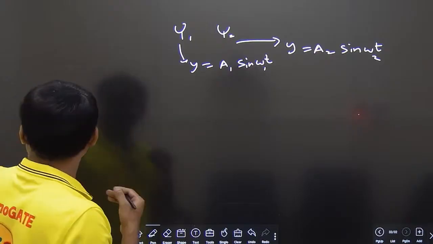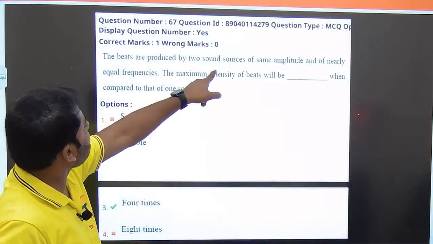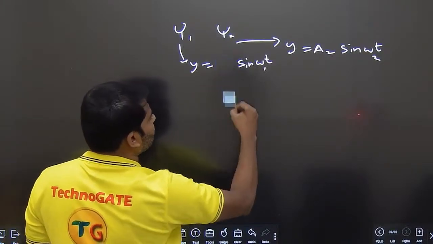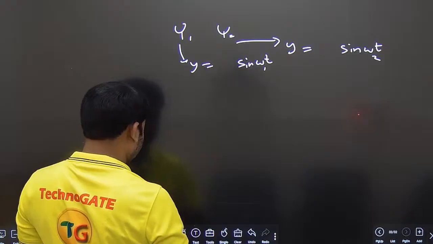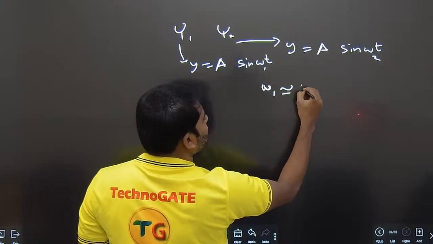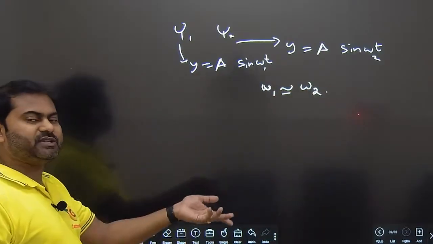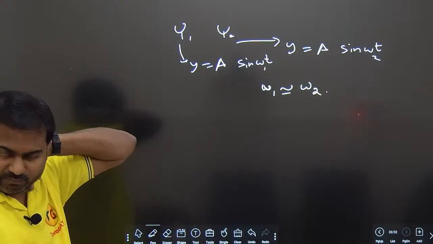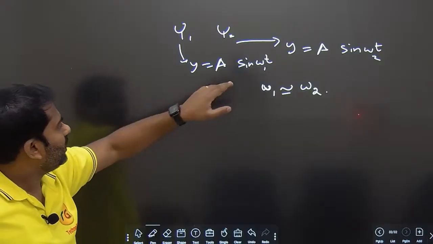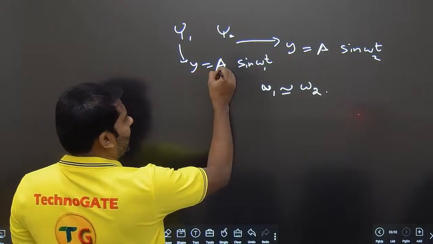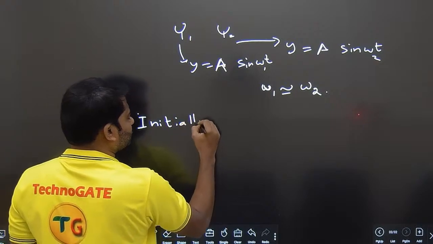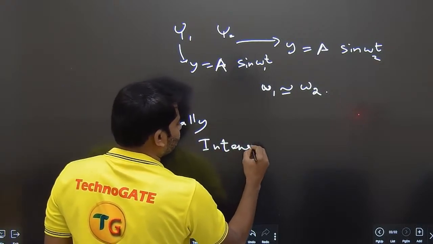Okay? Clear? What they are telling is both of them have same amplitude. These have same amplitude. This A1, A2 both are same. We need to understand this. These values A1, A2 are both same. This omega 1 is approximately same as omega 2, because frequencies are approximately same. We will use two waves of almost similar frequency to produce beats. Clear? Both are there.